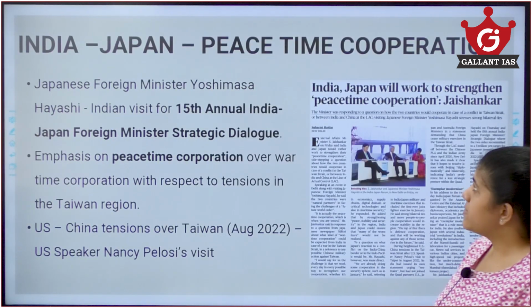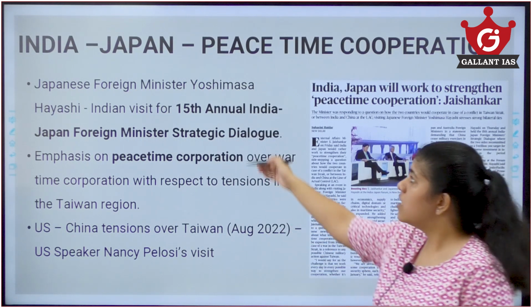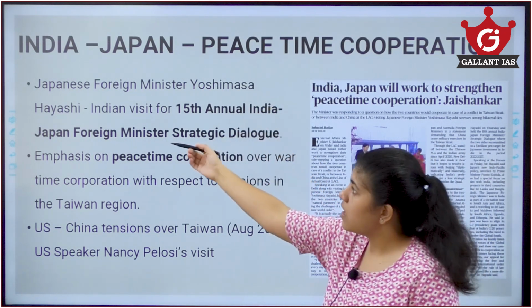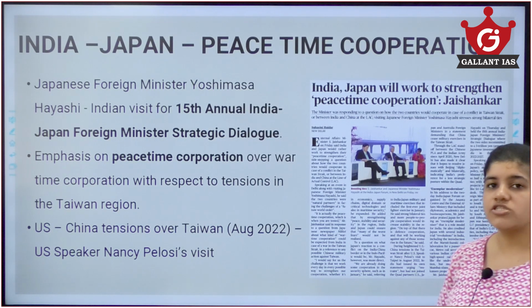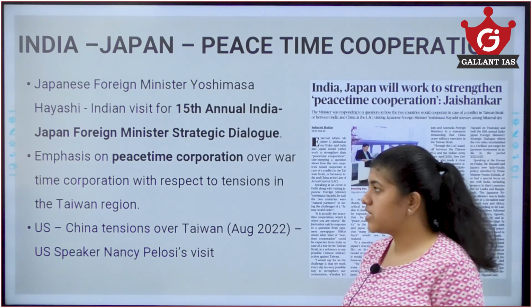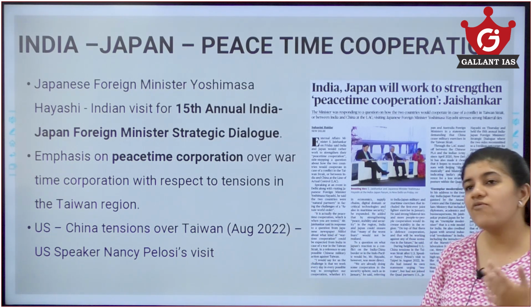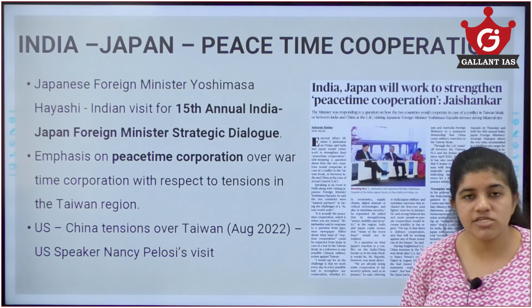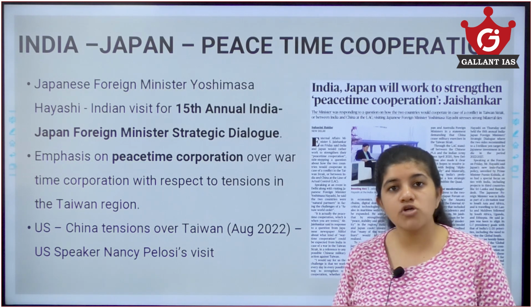Now, India-Japan Peacetime Cooperation. Recently the Japanese Foreign Minister Yoshimasa Hayashi visited India for the 15th annual India-Japan Foreign Ministers Strategic Dialogue. They were talking about peace cooperation rather than wartime cooperation, because there are rising tensions in the Taiwan Strait area between US and China and growing geopolitical problems.